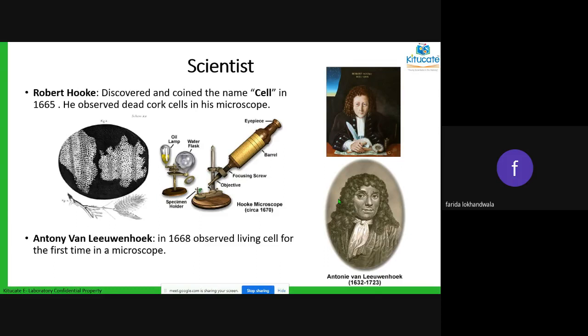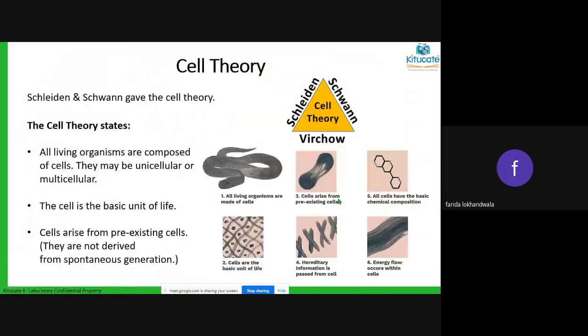One observed that there are cells, but he observed it in dead things, in the bark of the tree. And the second scientist was Antony van Leeuwenhoek, and he observed it in a living organism. And all these phenomena happened around 350 to 400 years ago. Okay, so we are talking about cell. The knowledge of cell came into the picture long ago. Okay, so we'll go to the next slide.